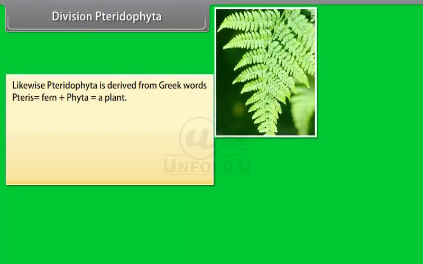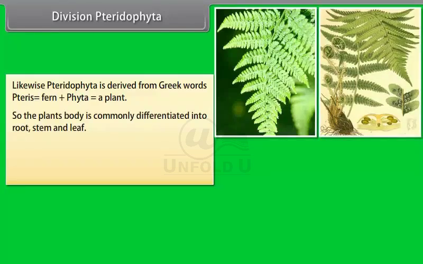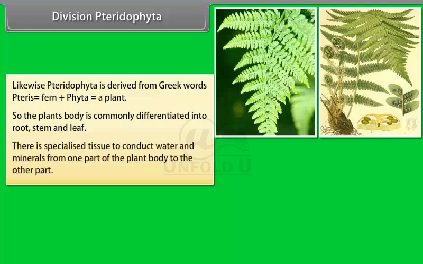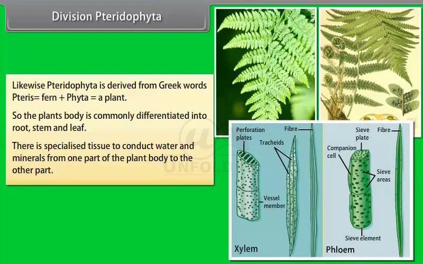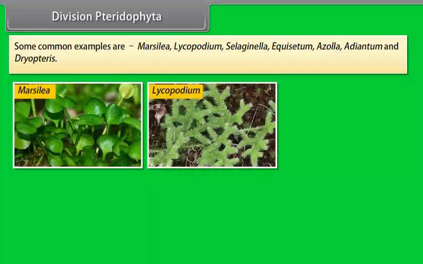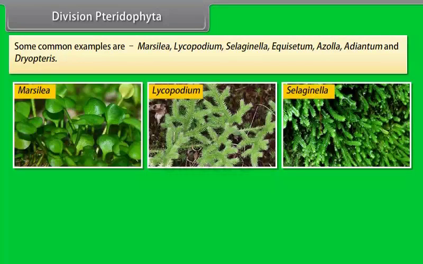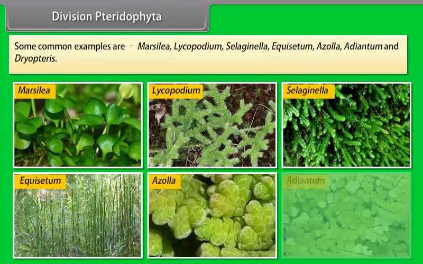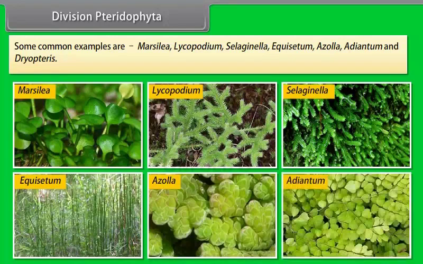Division Pteridophyta. Likewise, Pteridophyta is derived from Greek words pteris, fern, plus phyta, a plant. So the plant's body is commonly differentiated into root, stem, and leaf. There is specialized tissue to conduct water and minerals from one part of the plant body to the other part. Some common examples are Marsilea, Lycopodium, Selaginella, Equisetum, Azolla, Adiantum, and Dryopteris.